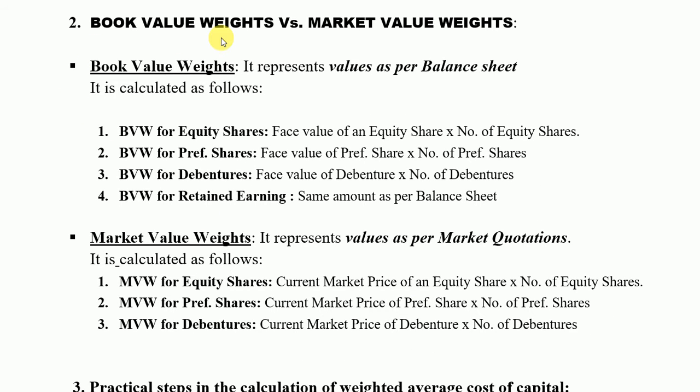Now, what is book value weight and market value weight? Book value weight represents value as per balance sheet. Book value weight is calculated separately for equity share, preference share, debentures. It is calculated by face value multiplied by its number. Book value weight for retained earning is the same amount as per the balance sheet.